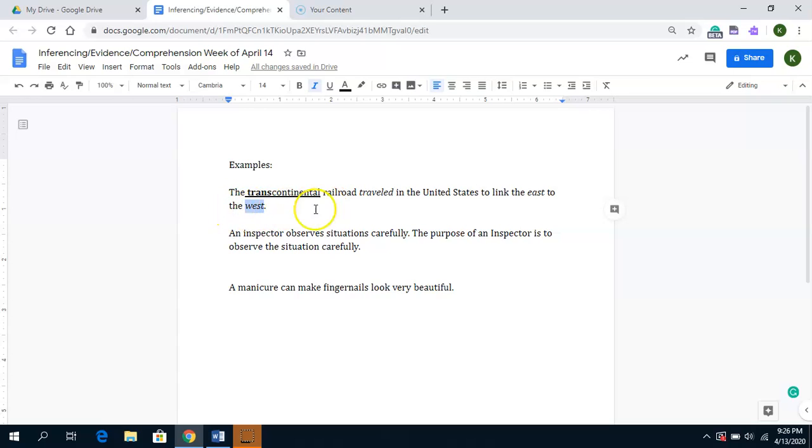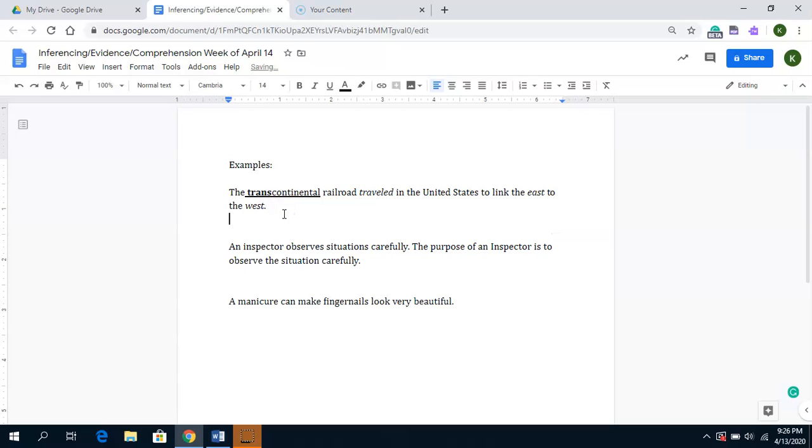So if I had to make an inference and determine what trans means in transcontinental, I would say that transcontinental would mean across the country. And the reason I say across the country is because I'm looking at the words United States, so I know it's in our country.